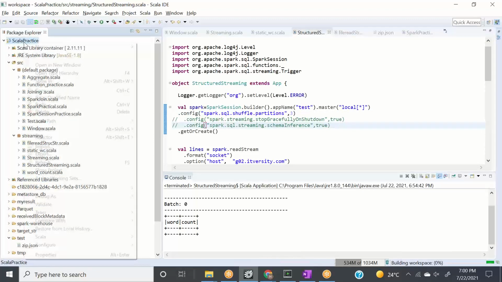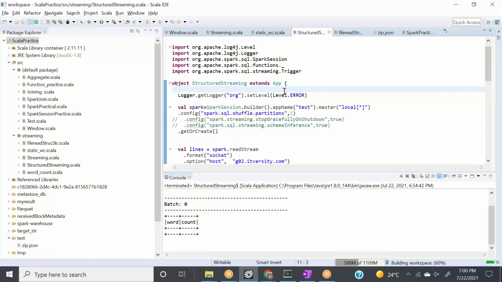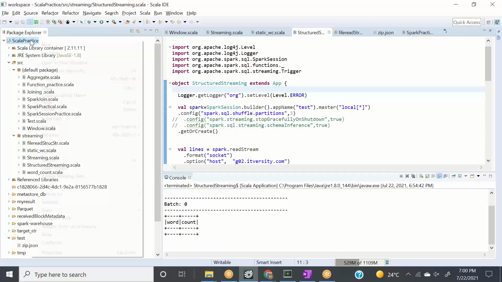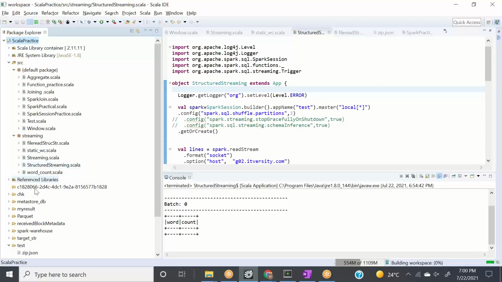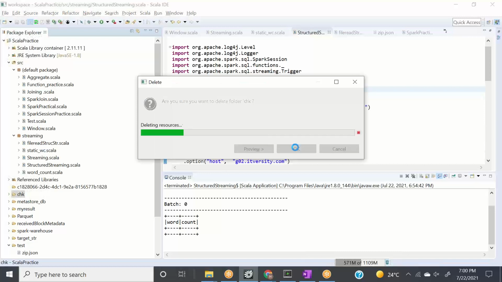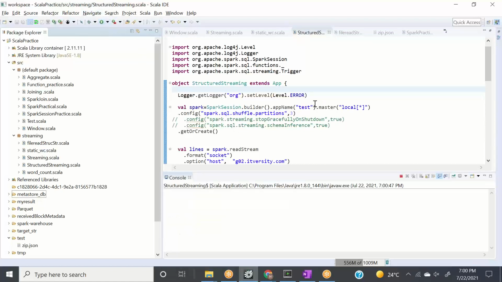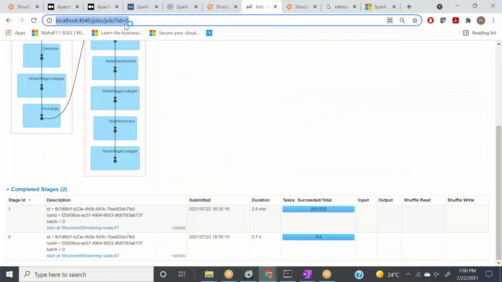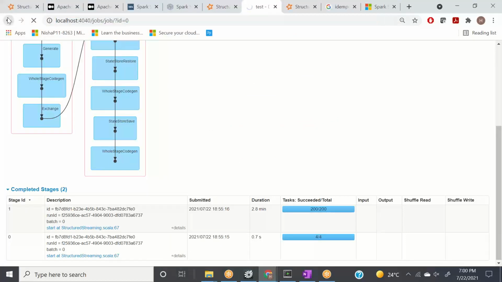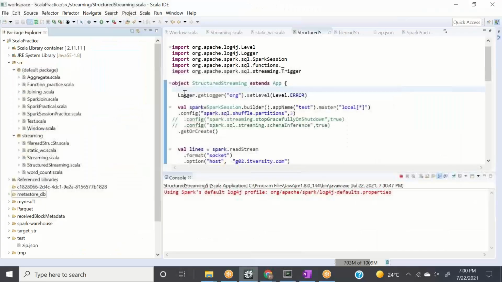Let's do one more thing. I'm not sure whether we need to delete the checkpoint directory, but let's delete it. Refresh. Go here and delete it. See how long it took for my checkpoint directory to do the deletion, because so much has been inserted into it. Now I'm running it again. Let it come. It will be very quick now.